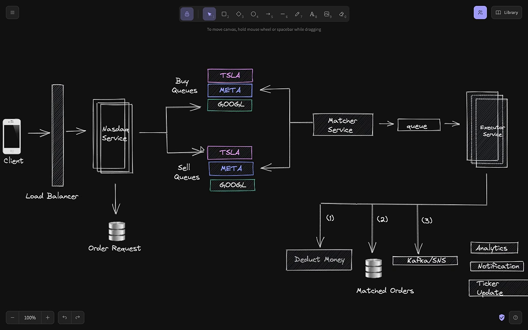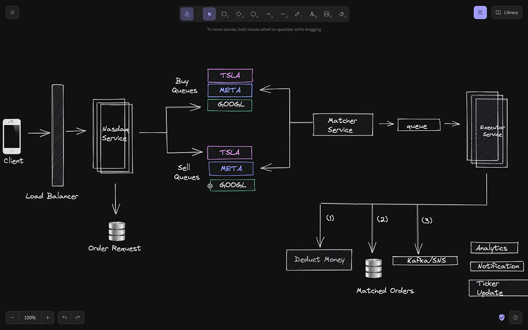I'll keep them separately. Now imagine there is just one queue. I'll explain why I've kept separate queues for separate stocks. But imagine that I have just one queue for buy orders and one queue for sell orders. You understand two things. The very first thing you have to understand is why I had to introduce queues here: because I had to make my system asynchronous. Matching synchronously was getting very difficult because I might not have received buy orders, whereas I might have just received the sell orders. I might have to wait for the sell orders to come to match them with buy orders.